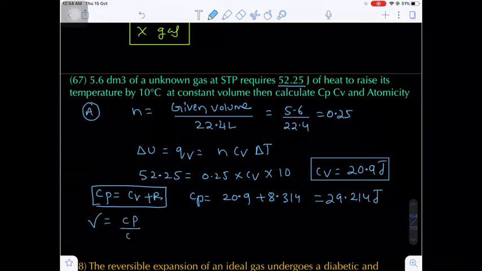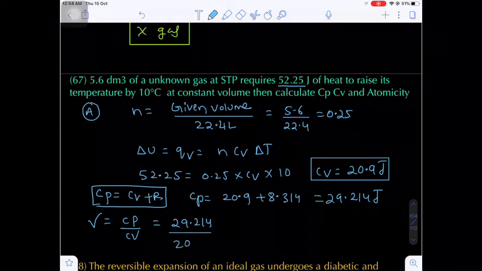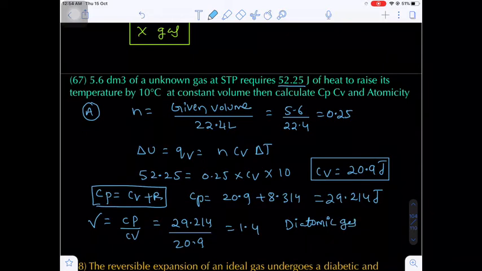After getting the Cp and Cv, shall I find the gamma? That is nothing but Cp upon Cv. Cp value 29.214 upon Cv value 20.9. This value will be equal to 1.39, approximately 1.4. Do you know the gamma value of 1.4 corresponds to diatomic? For diatomic gas, the gamma value, the Poisson ratio, will be 7 upon 5.